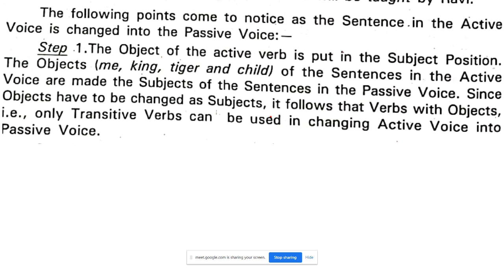Now the points which we have to keep in mind. Voice is changed into passive. First step. Remember the first step what we have to keep in mind.